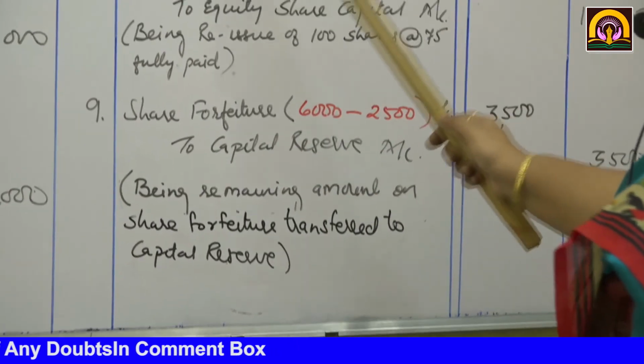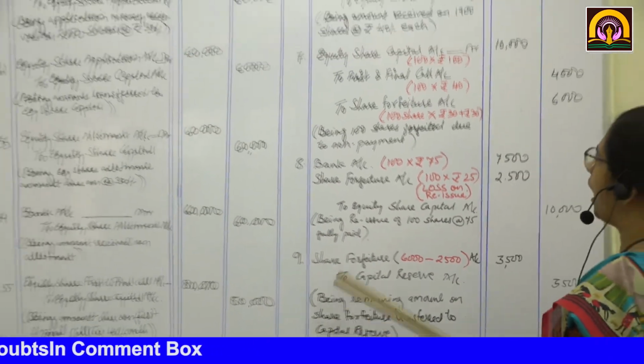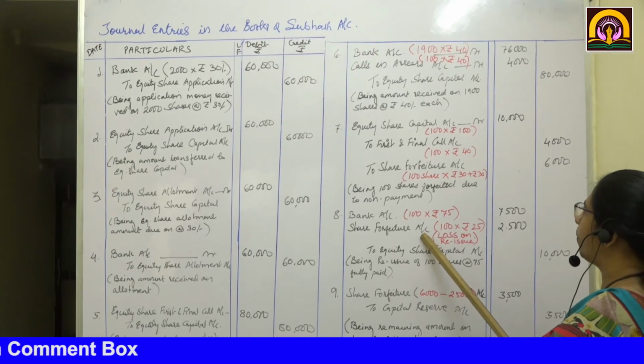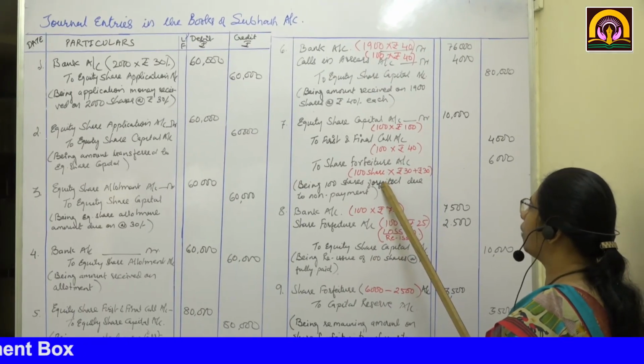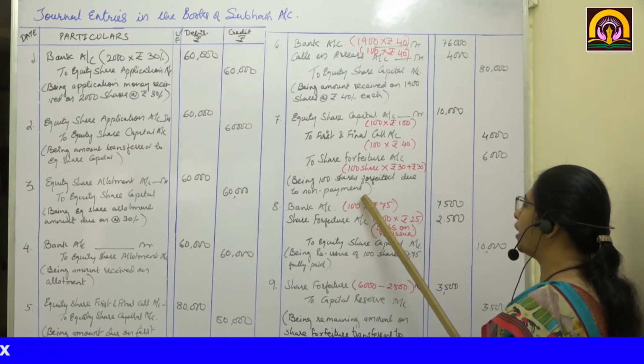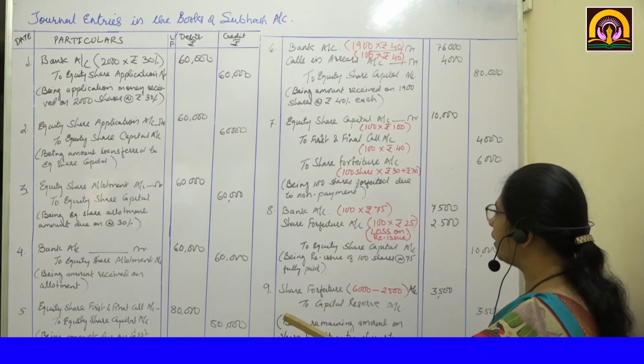Here we have completed problem number 7. I hope you have understood this problem well, because there was forfeiture and reissue of shares at a different price.